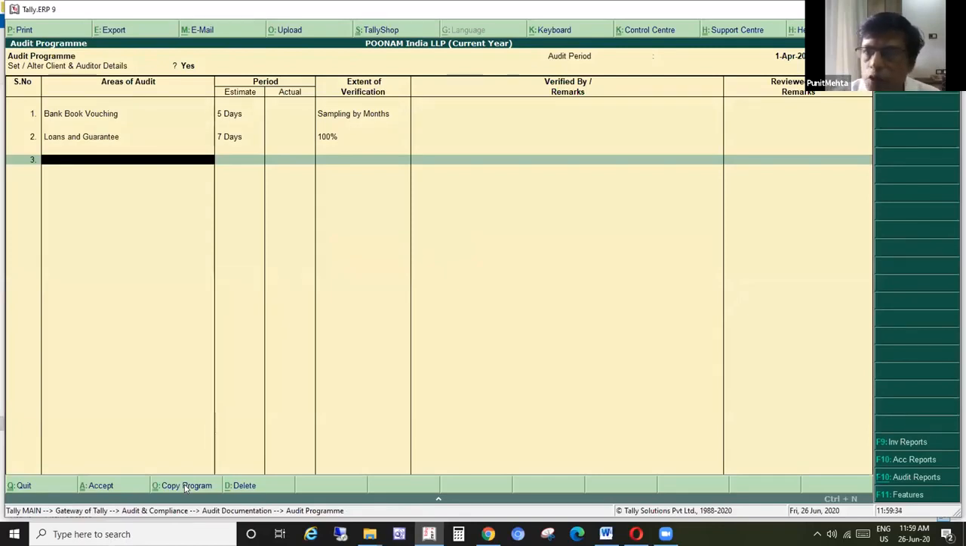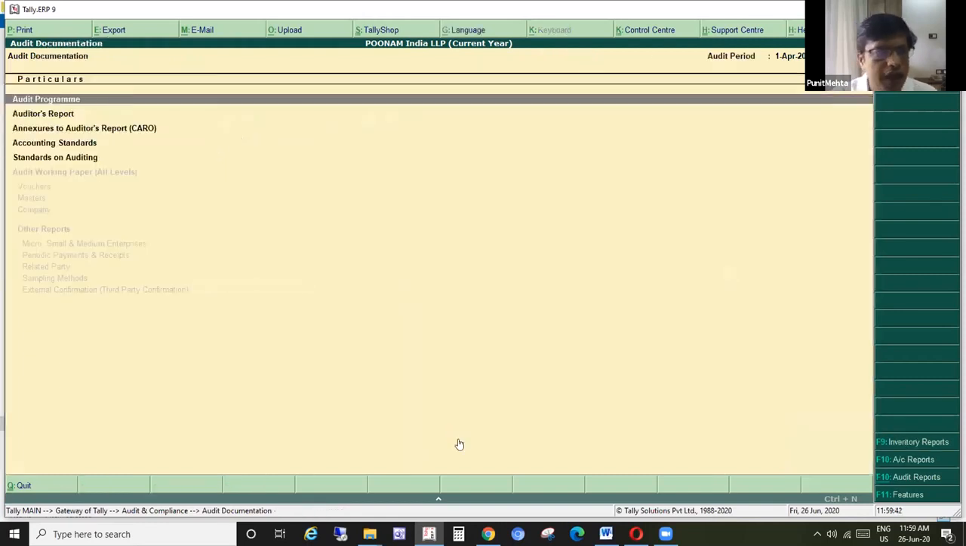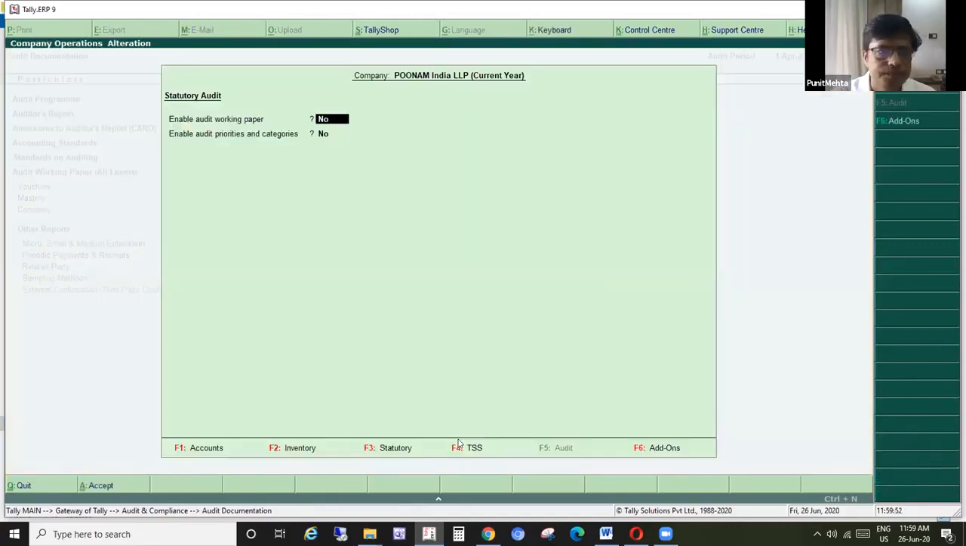Okay, so moving forward, now the audit program is set. The other part of the idea is the working paper, so we will come to that. For that, we have to activate it in F11, enable audit working papers.